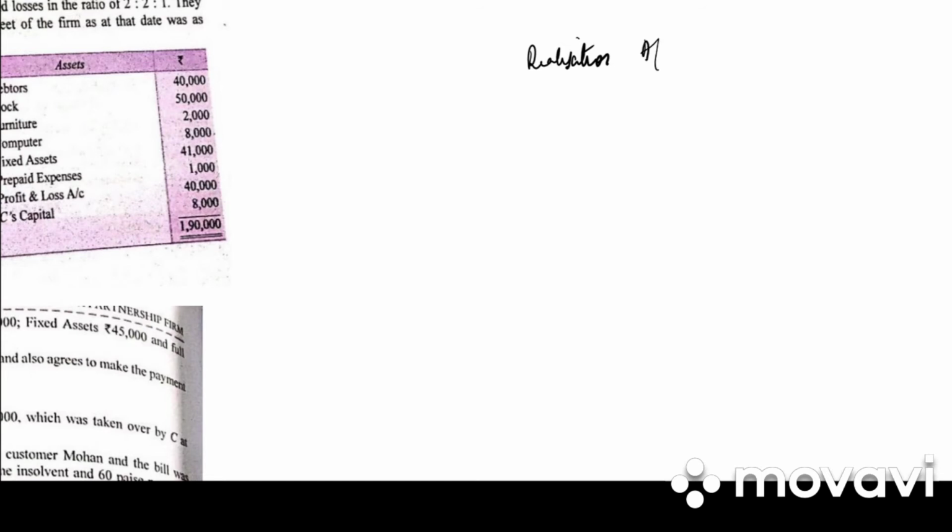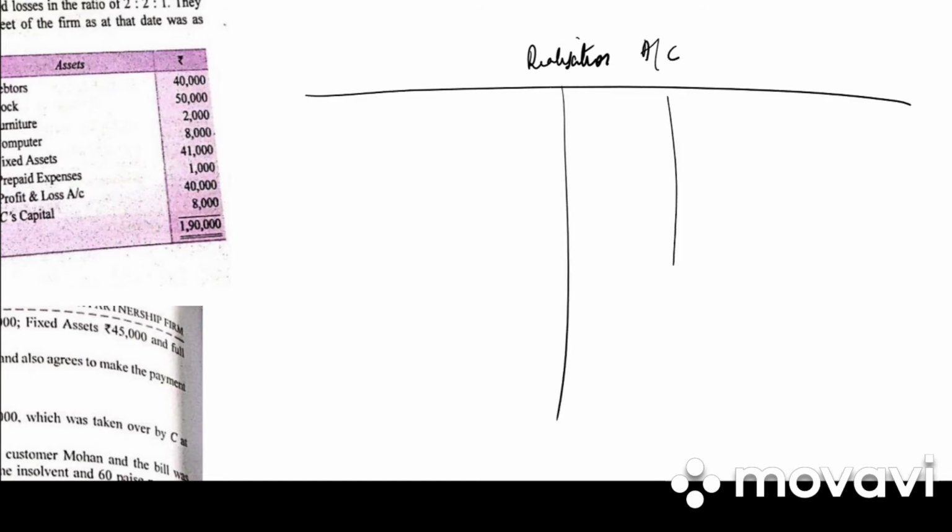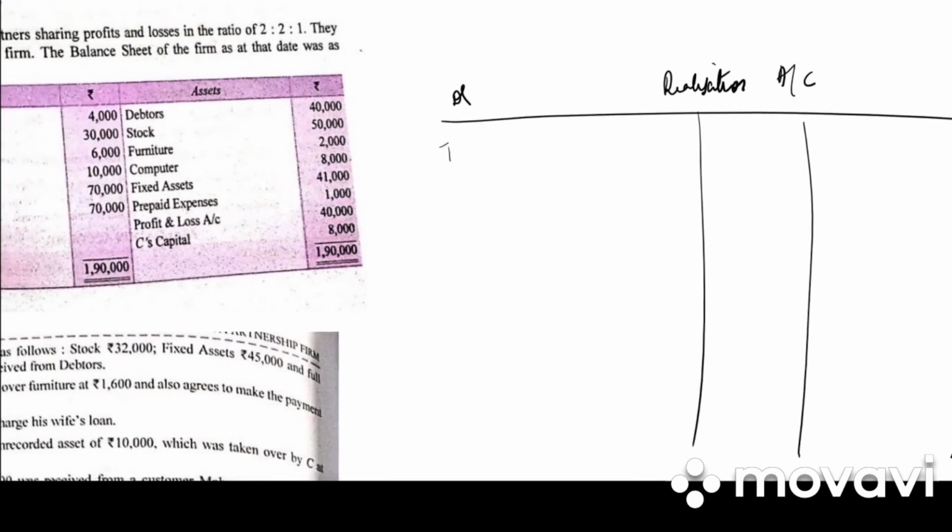So first we need to prepare the realization account. Particulars, amount, particulars and amount. We have the debit side and credit side. The first step in the realization account is to transfer all the assets, that is debtors, stock, furniture, computer, fixed assets, prepaid expenses.